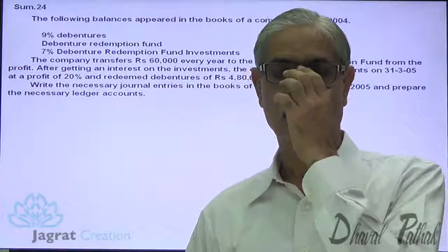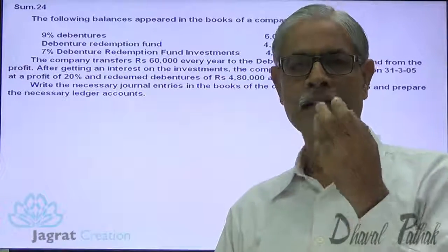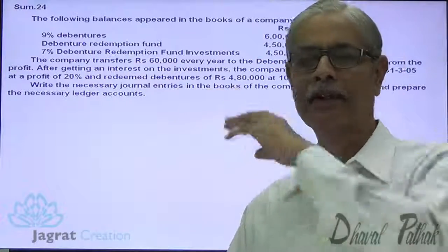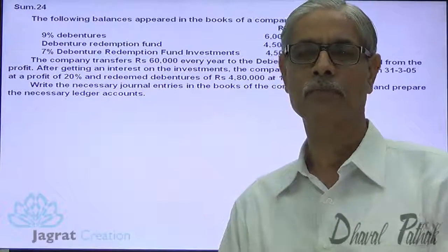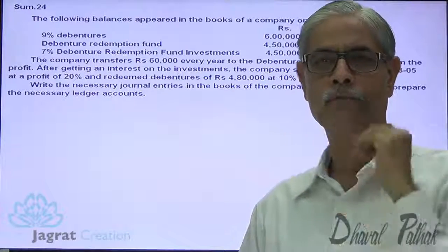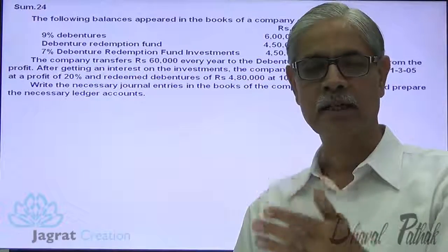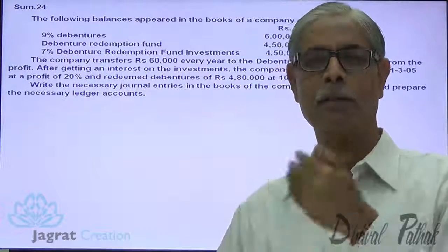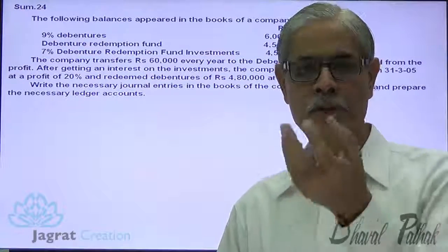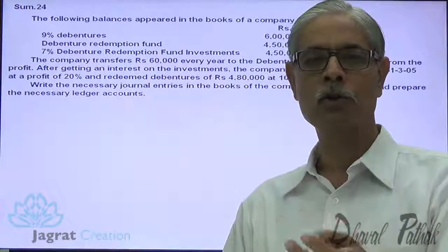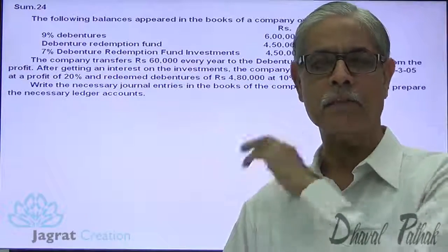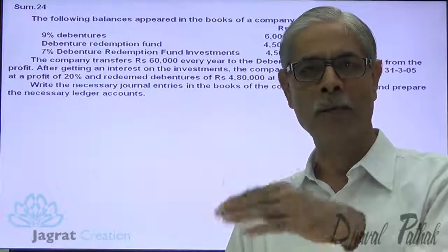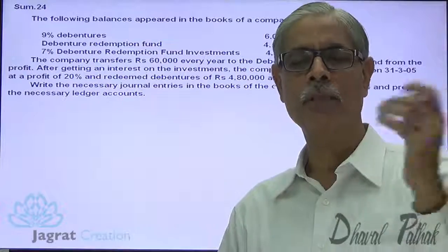Now, notice the important points about this sum, how the accounting is done for this type of sum. Debentures are issued. The liability is redeemable after a certain number of years. So during this period, we should accumulate funds so that we can redeem the debentures on maturity. So every year, some funds from profit should be appropriated for redemption of debentures.